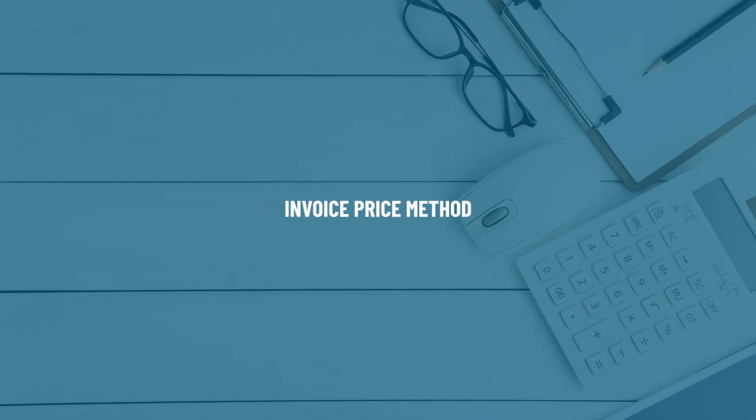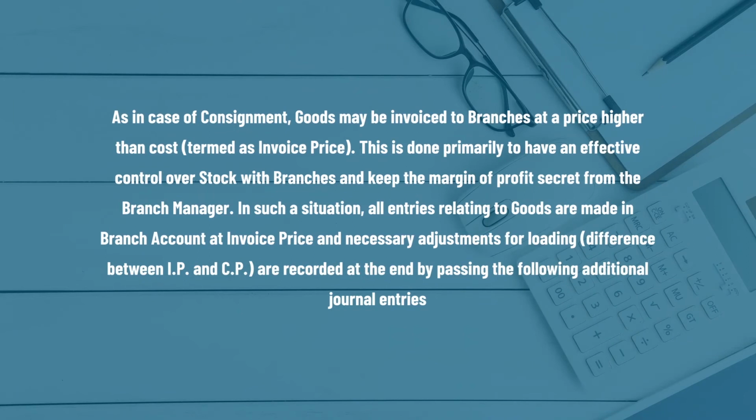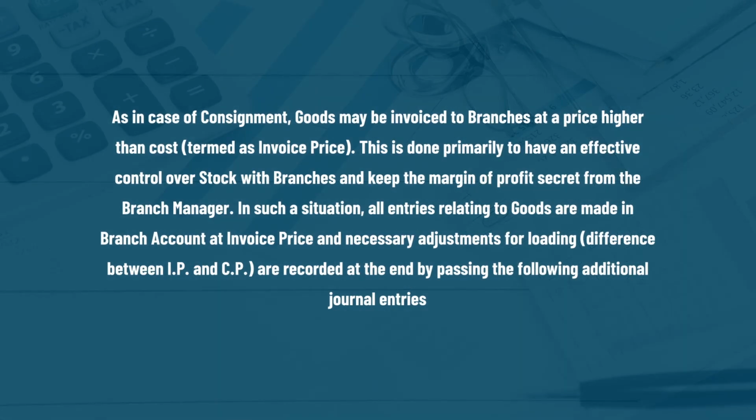Invoice price method. So what actually is the invoice price method all about? When the goods are sent by the head office to the branch office, in order to conceal the actual amount of profit, the head office sends them at a higher price than the cost. This is known as invoice price.